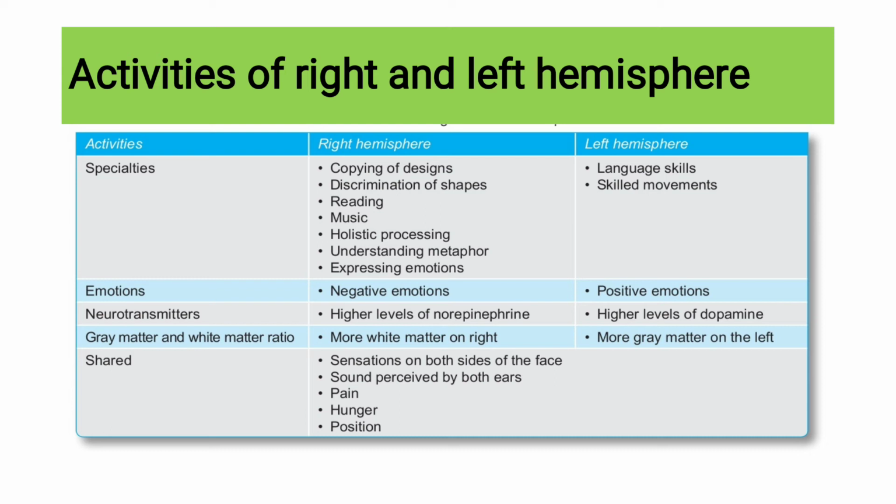Left hemisphere specialties are language skills and skilled movements. Then emotions. Right hemisphere is mostly responsible for negative emotions like fear and anger. Positive emotions, the left hemisphere is responsible for positive emotions. Neurotransmitters: in the right hemisphere there are higher levels of norepinephrine, the other name for which is noradrenaline. In the left hemisphere, dopamine levels are higher. Gray matter and white matter ratio: more white matter on the right hemisphere, more gray matter on the left hemisphere.